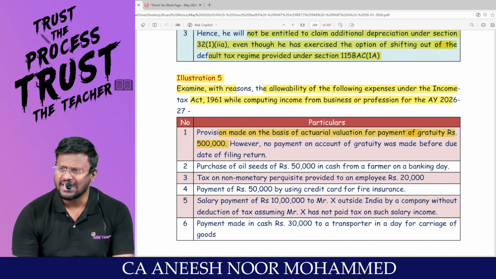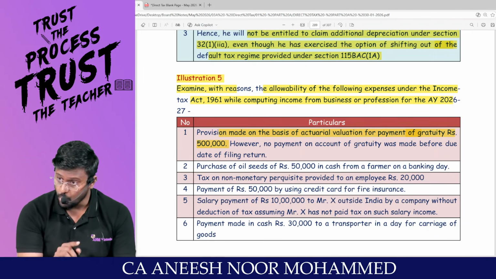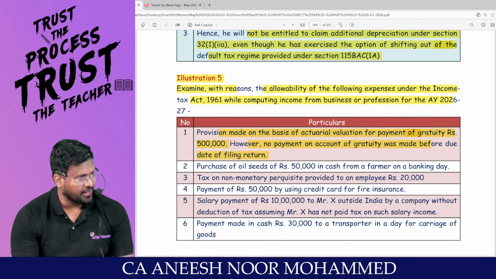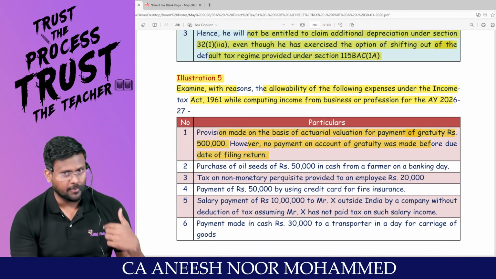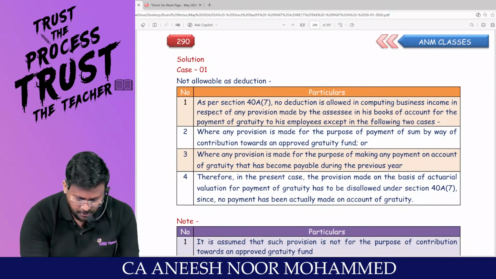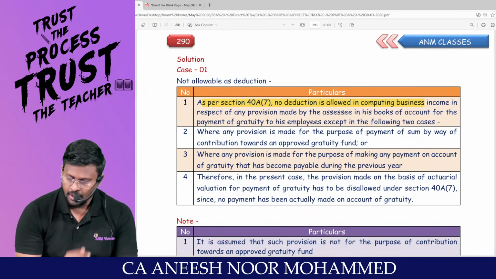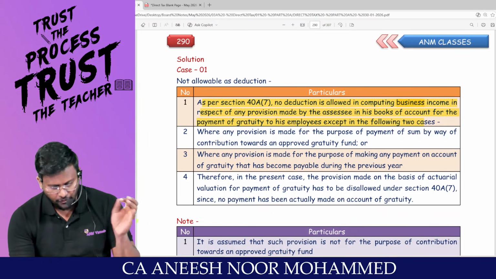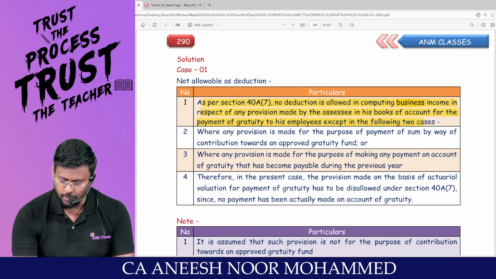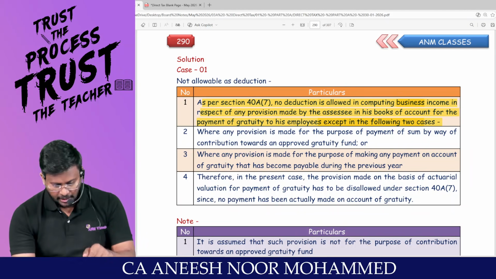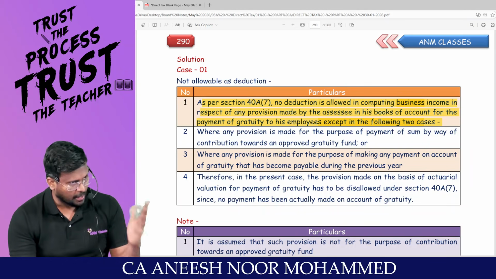Provision for gratuity should be added back under Section 40A(7). However, no payment on account of gratuity was made before the date of filing return. Only the provision has been added back. This will not be allowed as a deduction. As per Section 40A(7), no deduction is allowed in computing business income in respect of any provision made by the assessee in his books of accounts for the payment of gratuity to his employee, except in 2 cases. In these 2 cases, that provision will be allowed.